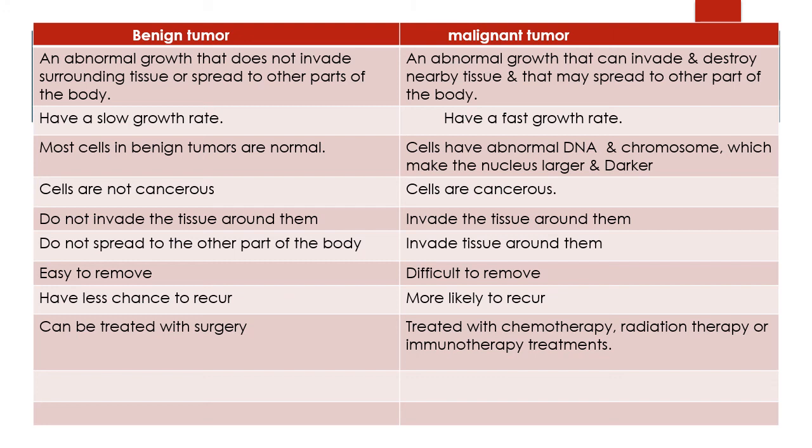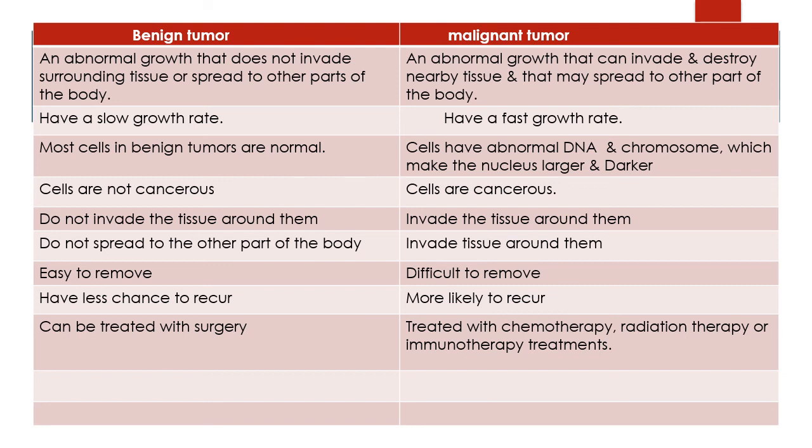Benign tumors have a slow growth rate, malignant tumors have a fast growth rate. Most benign tumor cells are normal, and in malignant tumors, cells have abnormal DNA and chromosomes which make the nucleus larger and darker. Cells are not cancerous in a benign tumor. In a malignant tumor, cells are always cancerous.